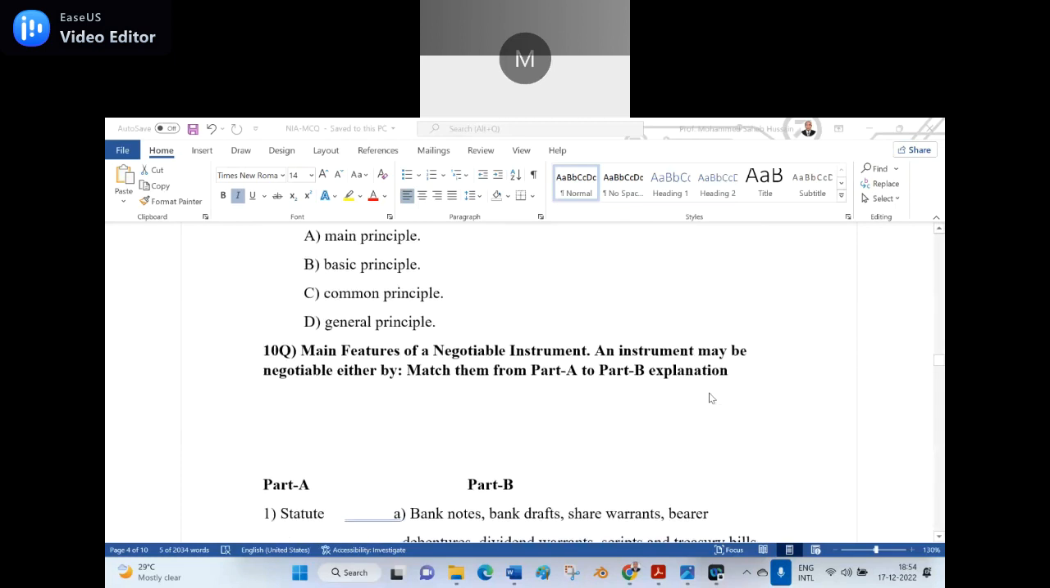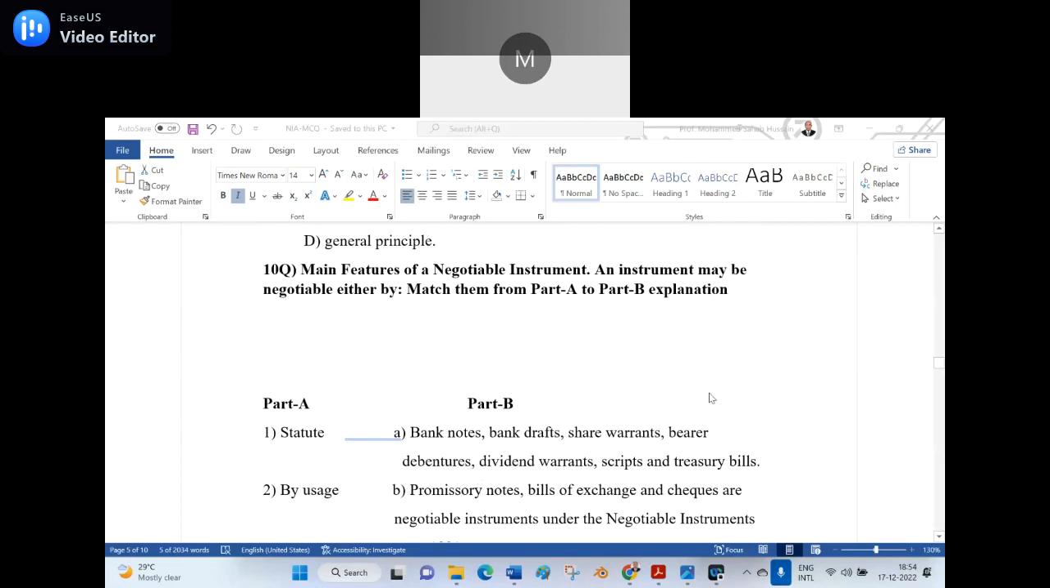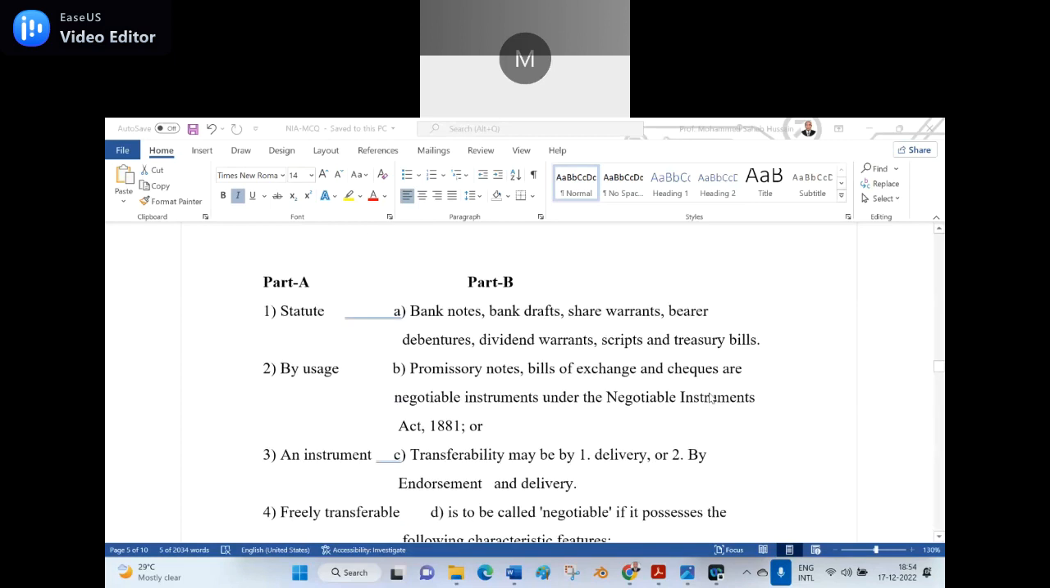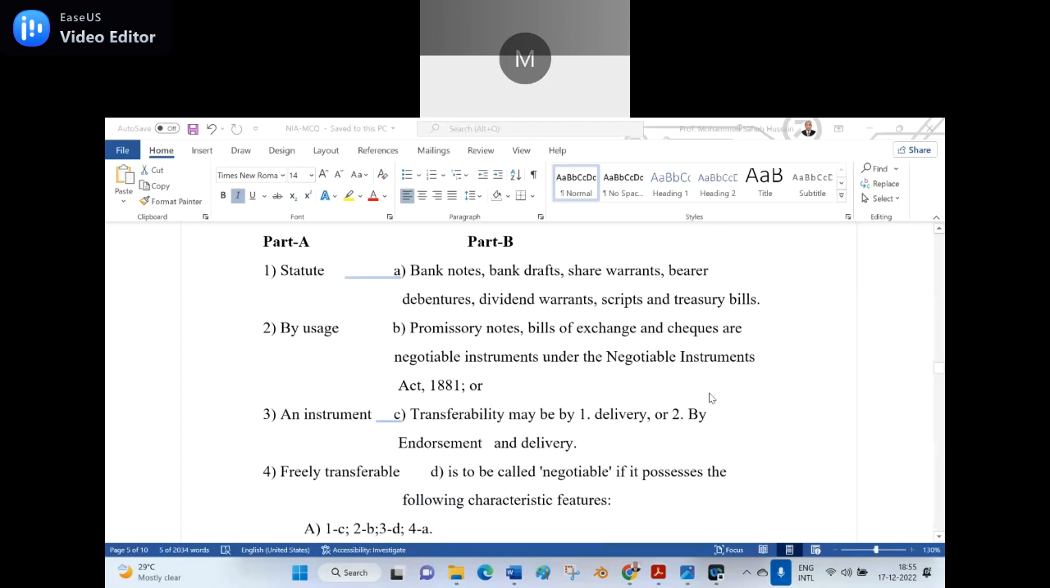So, 10th question. Main features of negotiable instrument. An instrument may be negotiable either by, match part A to part B explanation. Part A: statute, usage, an instrument, freely transferable. Part B: banknotes, bank drafts, share warrants, bearer debentures, dividend warrants, scrips, and treasury bills. B: promissory notes, bills of exchange, checks are negotiable instruments under the Negotiable Instruments Act 1881. C: transferability may be by delivery or by endorsement. And D: to be called negotiable if it possesses the following characteristic features.